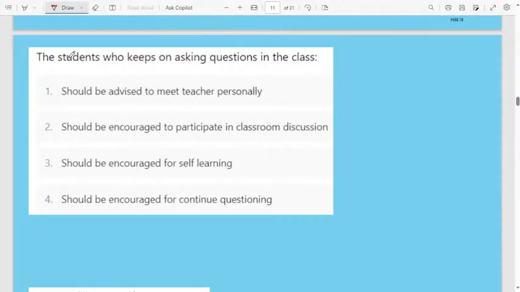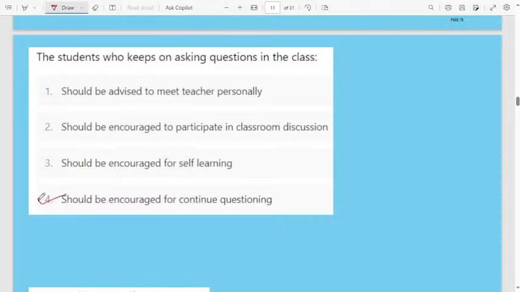Next one, a student who keeps on asking question in the class. What the students, some students they will do, once the teacher, when they will started the teaching, otherwise when they completed one topic or concept, then the continuously the students they will started asking the question, whether it is a good or bad we will see. First one, should be advised to meet teacher personally. Second option, should be encouraged to participate in classroom discussion. Third one, should be encouraged for self-learning. Should be encouraged for continuous questioning.